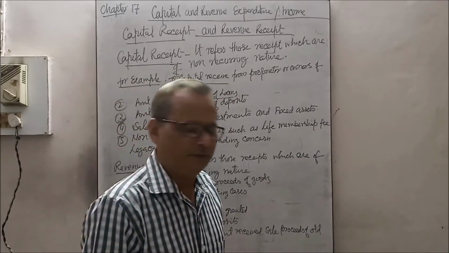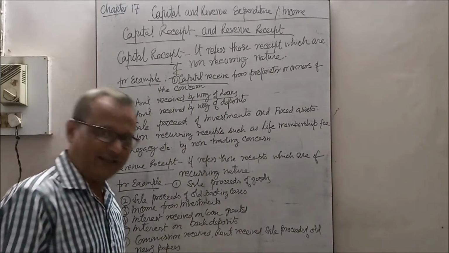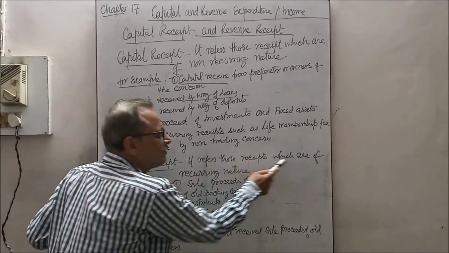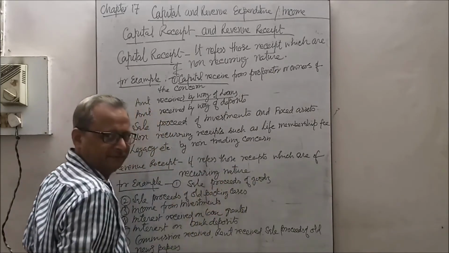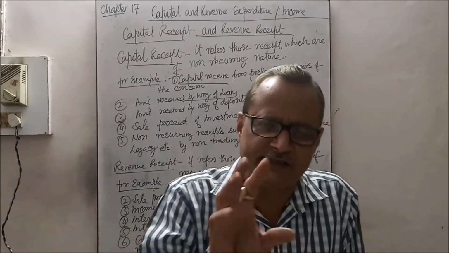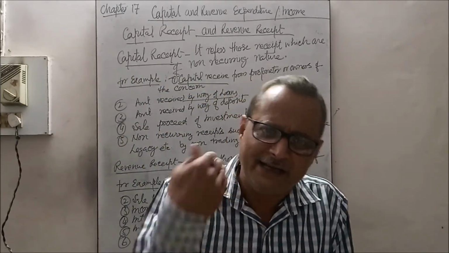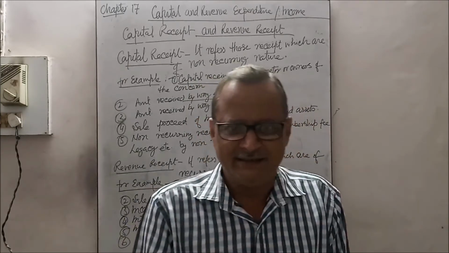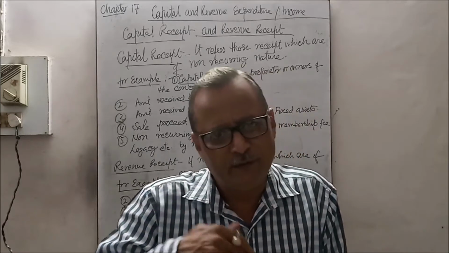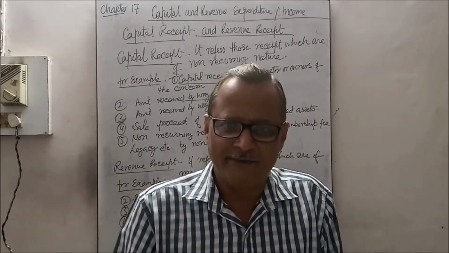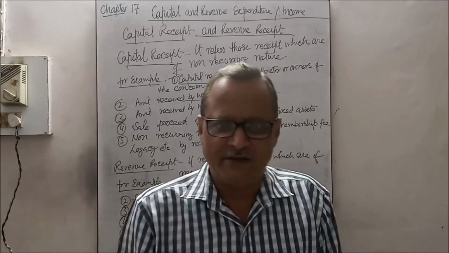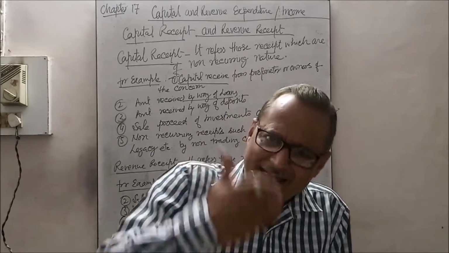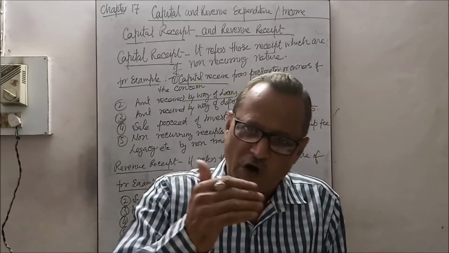Right? Now, revenue receipt, on the other hand, refers to those receipts which are of recurring nature. Meaning all those receipts which occur regularly and repeatedly are called revenue receipts. In 1 year it occurs many times, frequently, and that is called revenue receipt. Income is earned again and again, receipts are received again and again, that is called revenue receipt.